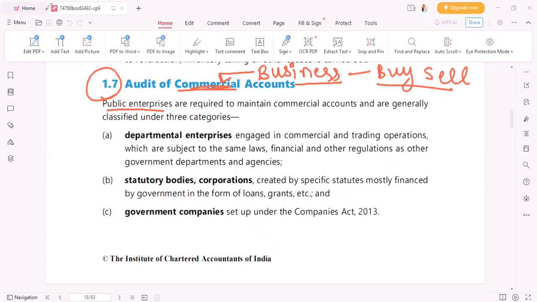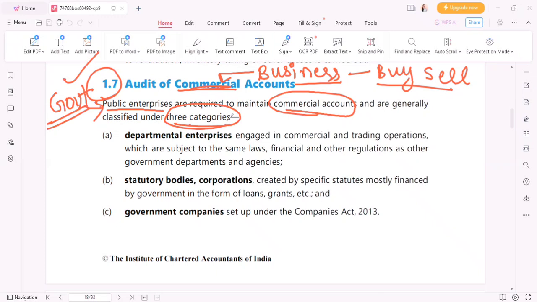Government जो भी own करता है, उसको क्या बोला जाएगा? Public enterprises, right? या फिर जो भी ओनर्स है वो पब्लिक है, जैसे पब्लिक शेयर होल्डर्स है, that is a public entity, are required to maintain commercial accounts. In this case we are talking about the government. In this case we are talking about who? Government public enterprise. So they have to, who? Government have to maintain what? Commercial accounts, and are generally classified under three categories.